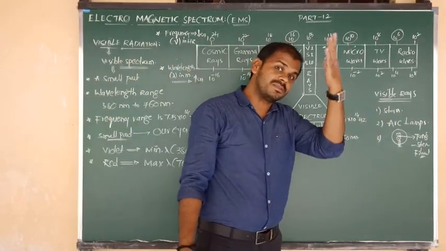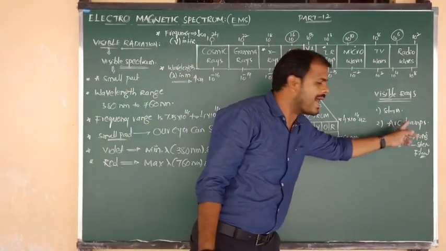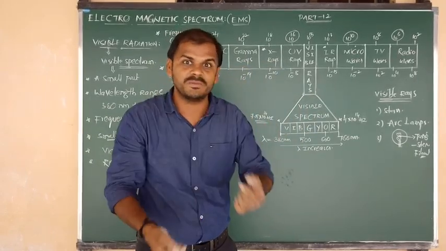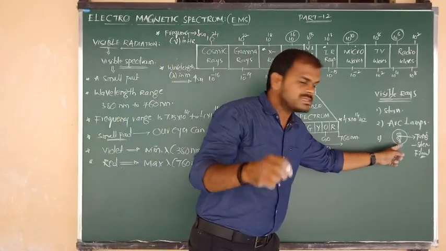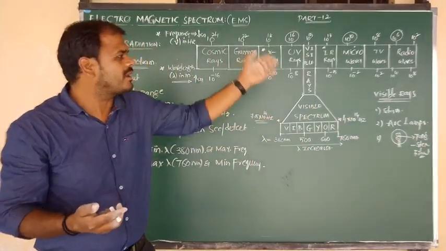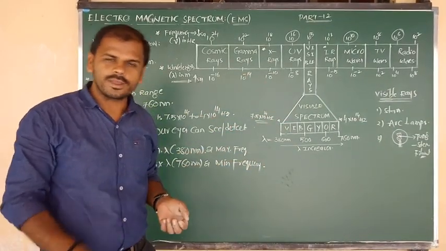The sources are the stars. We can see the shining colors of stars, which are visible in nature. And arc lamps, where by passing electricity through the glass material we get light. And next, the glass enclosed tungsten filament, from which also we see the light. They are all sources of production of visible rays. Okay, all of you?